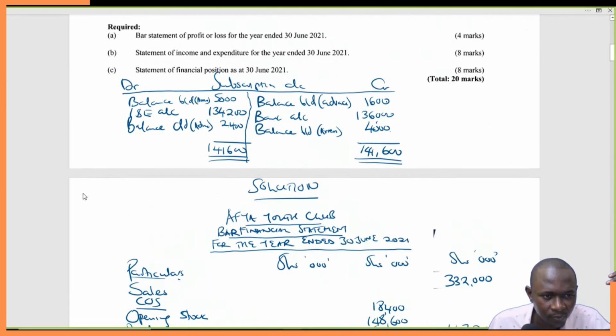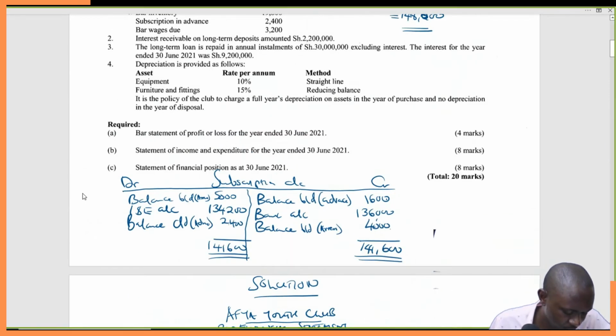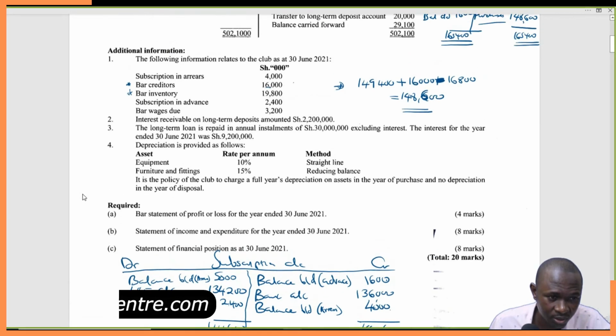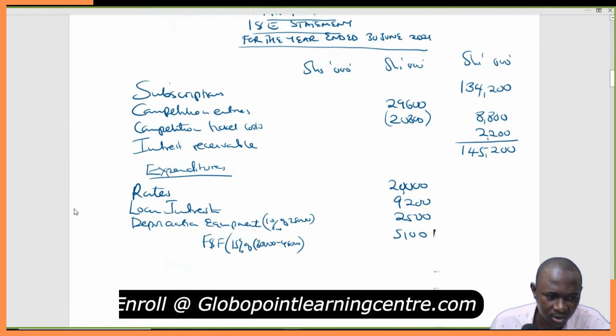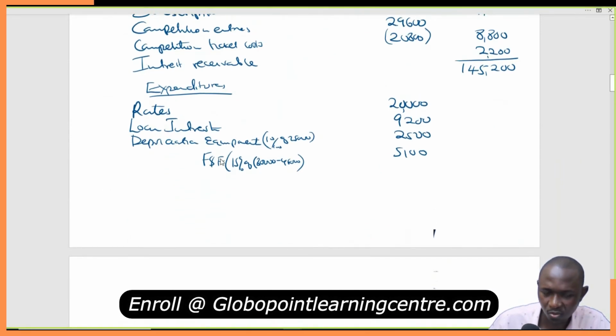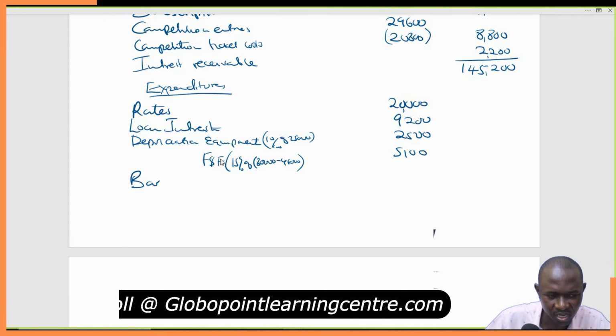Good. Do you have anything else remaining? Now, since we had bar loss, we will consider it almost like an expenditure because we were spending money here. Bar loss, I think let's not talk of bar expense.